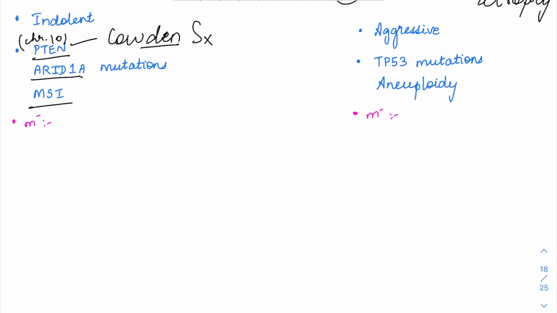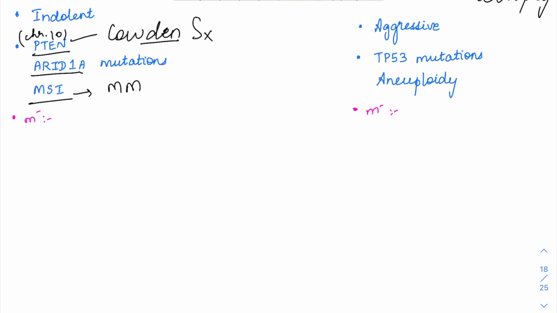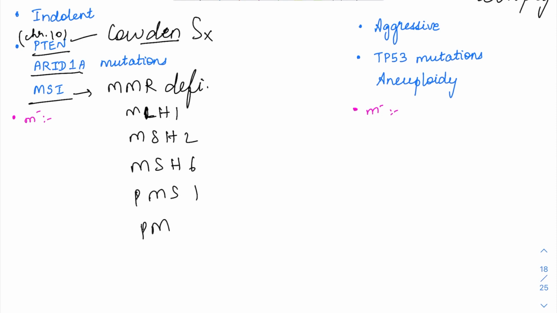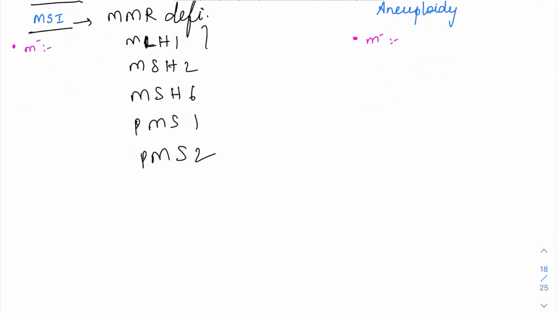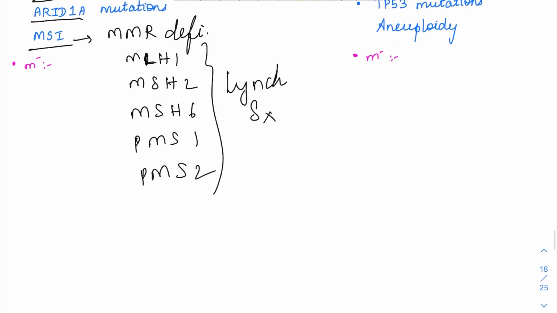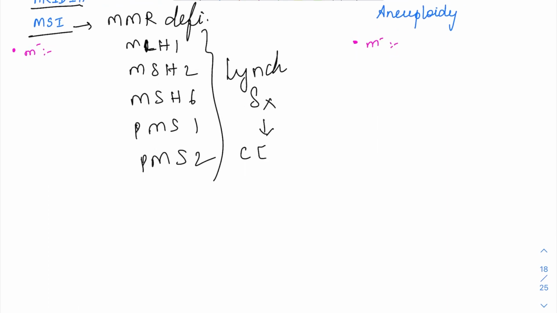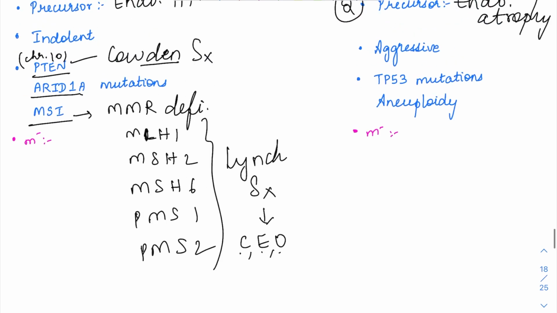Then apart from that, microsatellite instability. What is that? There is mismatch repair deficiency. The MMR genes, which are MLH1, MSH2, MSH6, PMS1 and PMS2, are going to be mutated. We saw this in Lynch syndrome. Remember, this MMR deficiency is associated with Lynch syndrome, also called HNPCC syndrome. In colon cancer we will be reading this. Lynch syndrome has a predilection for many cancers, especially colon cancer, endometrial cancer, and ovarian cancer. The E is for endometrium, so it is related to type 1 endometrial cancers.